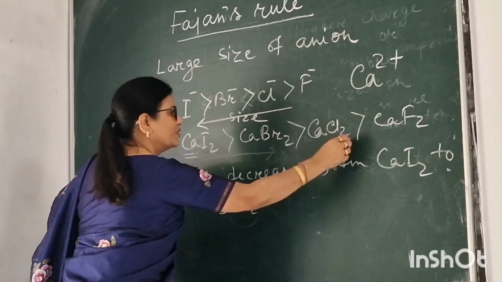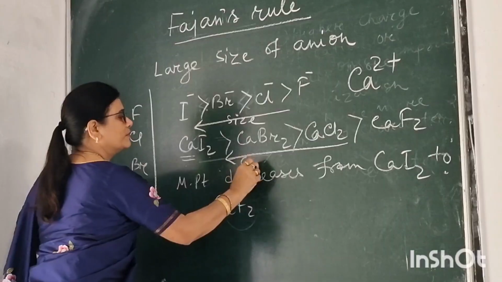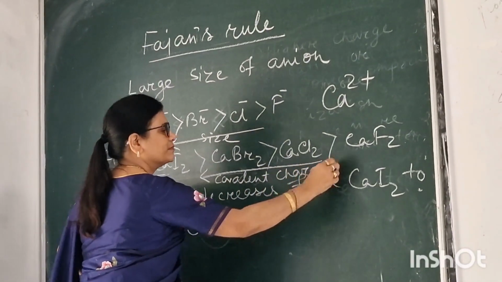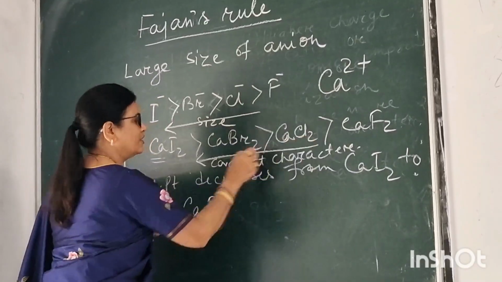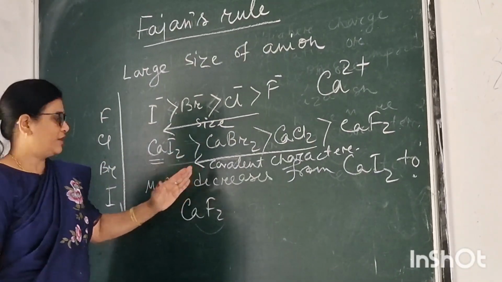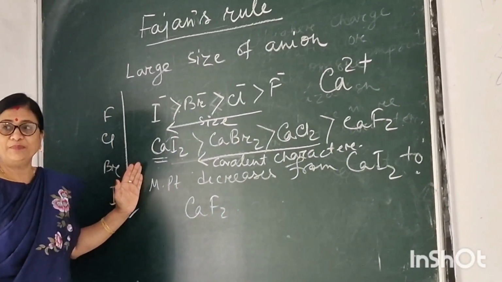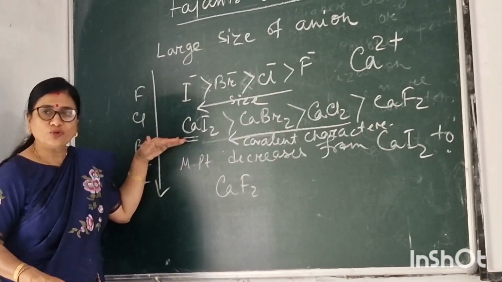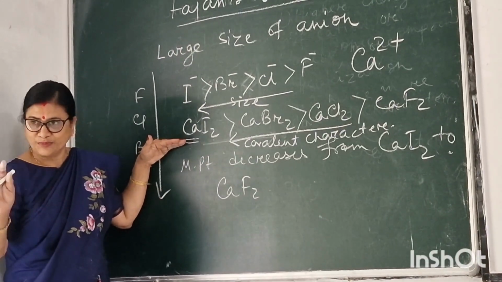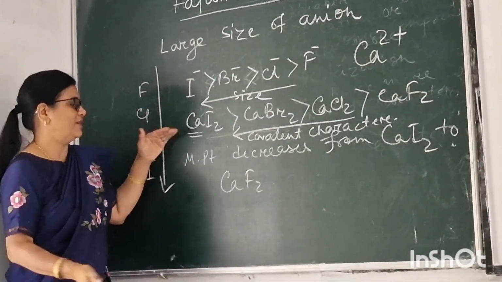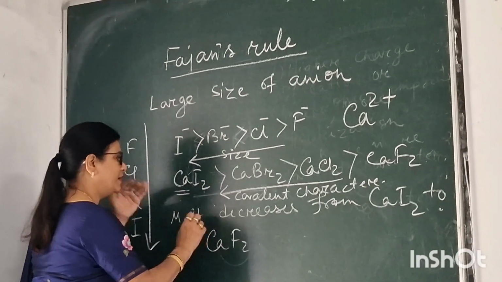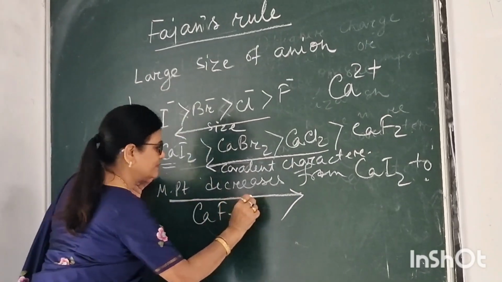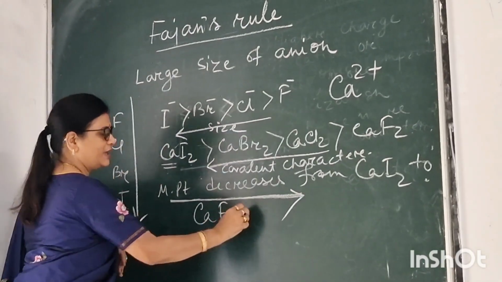This is the increasing order of covalent character, that means increasing order of polarization also, according to Fajan. So what will the melting point be from one end to the other? Where the covalent character is more, melting point is less. So the melting point increases from this to this.